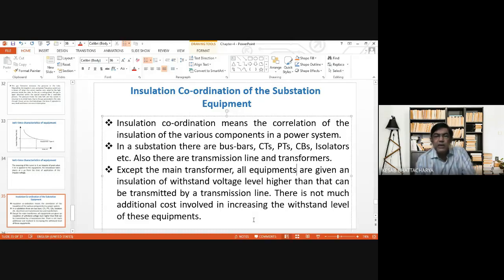There is not much additional cost involved in increasing the withstand level of these equipments, especially compared to if all such equipments would have been provided with their dedicated protective devices, for example, lightning arresters.